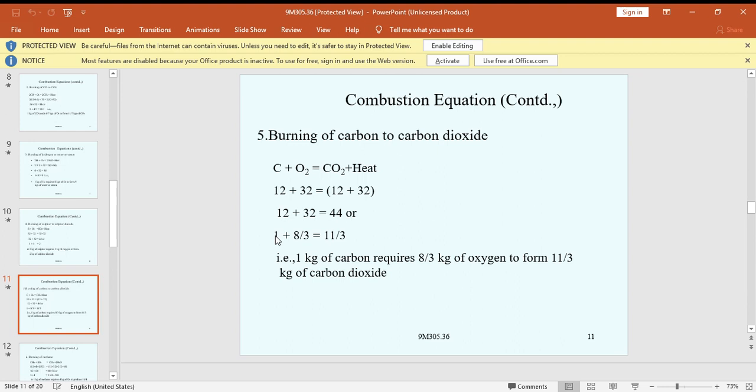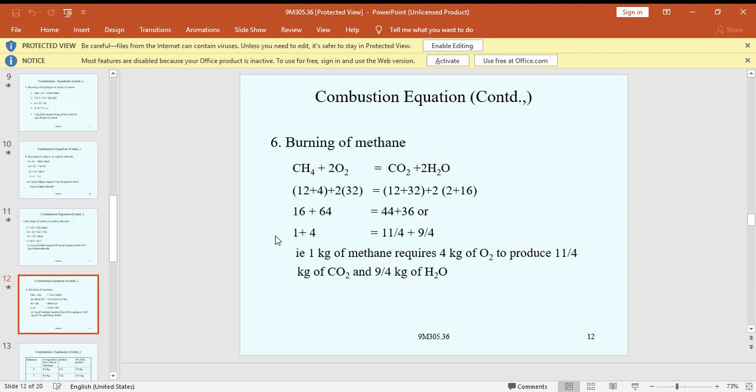So 1 plus 8/3 equals 11/3. 1 kg of carbon burning with 8/3 kg of oxygen produces 11/3 kg of carbon dioxide.